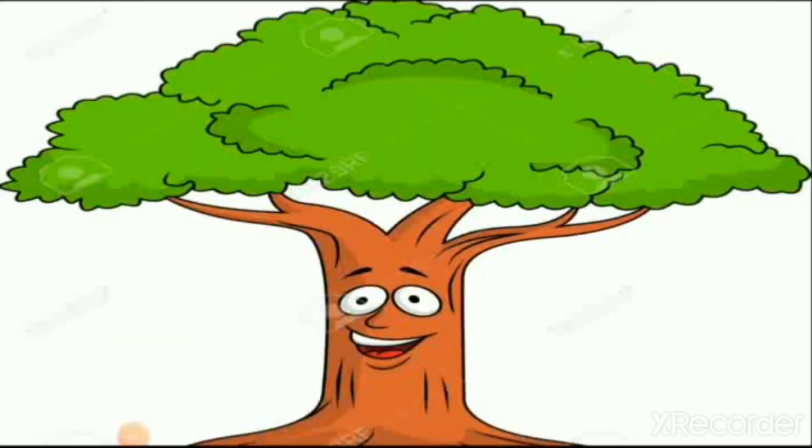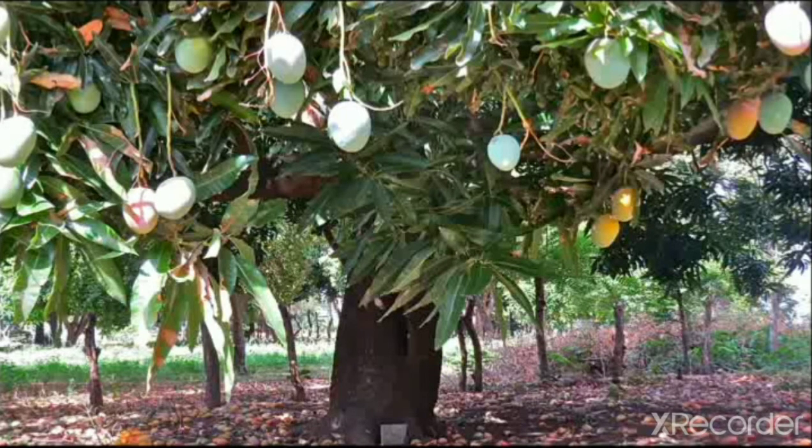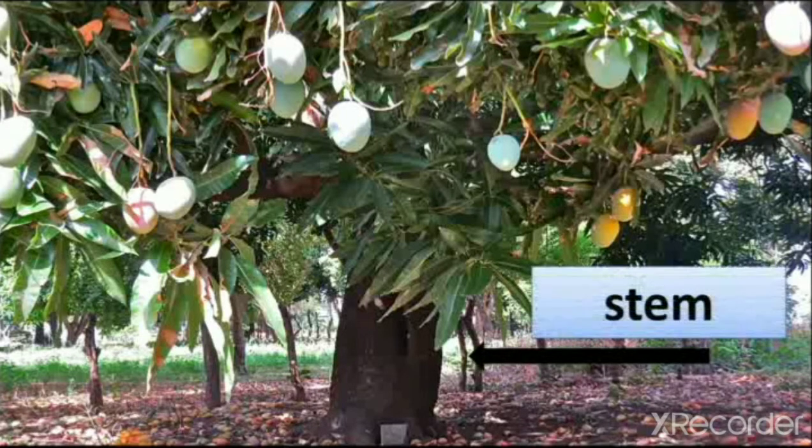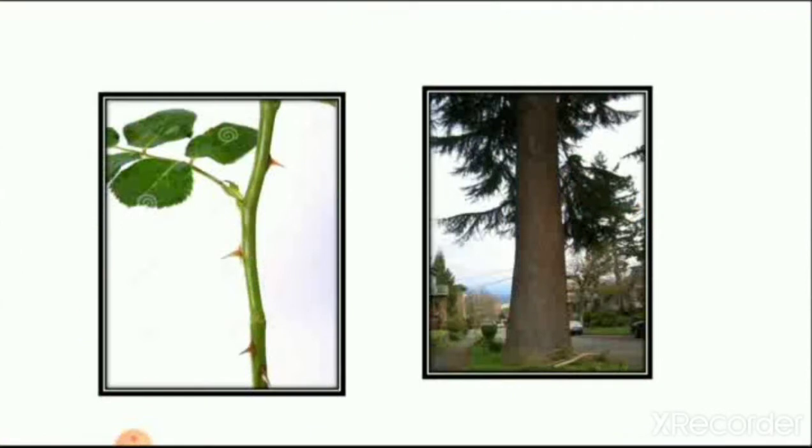We see the picture of a big tree here. Then we see the picture of a mango tree. Here you can see the stem of the mango tree, which is big and strong. That's why we call it a tree.